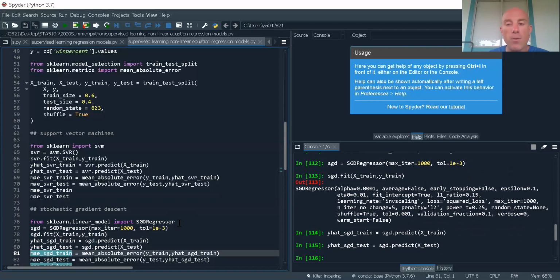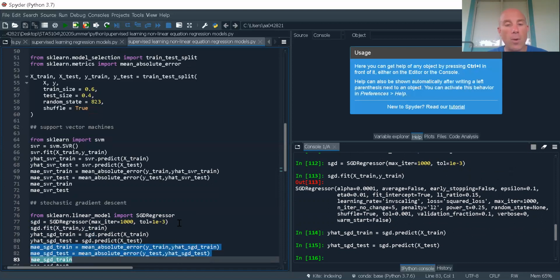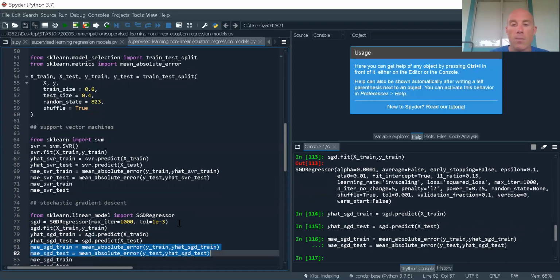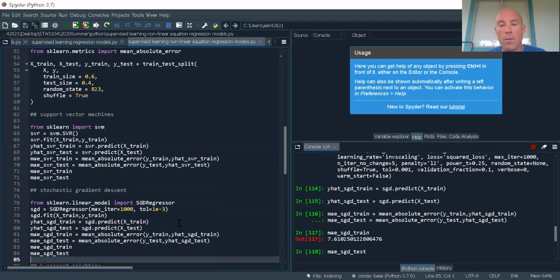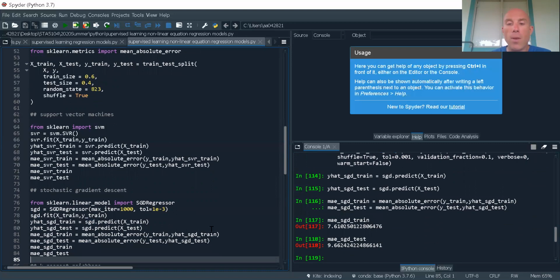I'm making my predictions. Now let's go ahead and get our training and test statistics. Let's see what we get. All right, so here on training is 7.6, and it's just below 10 for the test set.